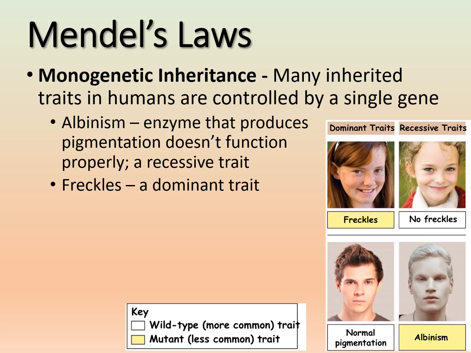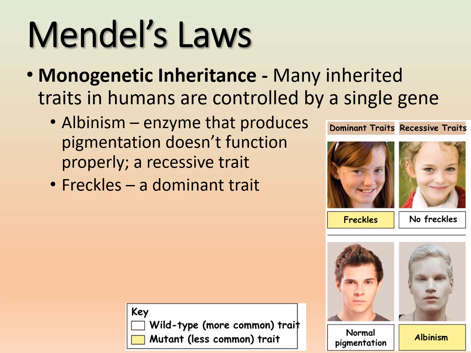So dominance does not always necessarily reflect the popularity or the commonality of that gene. If we look at, say, pigmentation, that makes sense because normal pigmentation is the dominant trait, whereas albinism is the recessive trait.